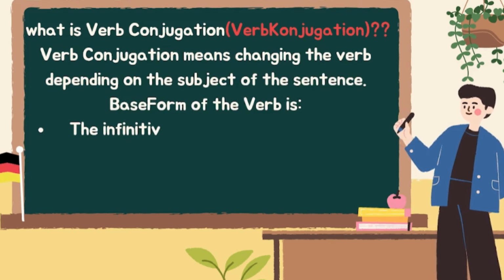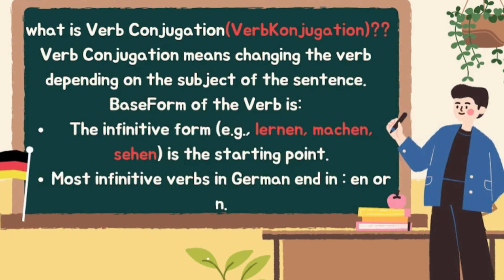Let's go to topic number 2 of this chapter, that is verb conjugation, or in German we call it Konjugation. So what is verb conjugation? I have described it shortly earlier, but let's describe it in detail. Verb conjugation means changing the verb depending upon the subject of the sentence. In a sentence, the infinitive form of the verb changes as per the subject it conjugates.